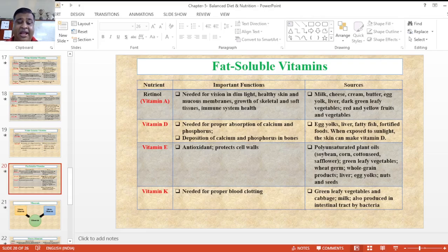Next is vitamin D, needed for the absorption of calcium and phosphorus and their deposition in bones. It is found especially in egg yolks, liver, and fatty fish, and through exposure of the skin to sunlight, which makes vitamin D. Vitamin E is basically an antioxidant, protecting cell walls.